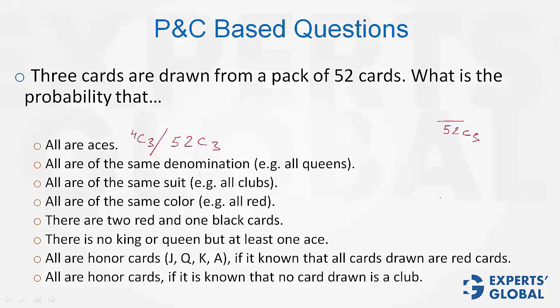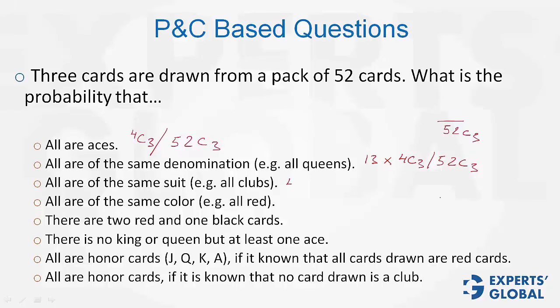Next, all are of the same denomination. In all, there are 13 denominations. So 13 times the probability for each denomination. The probability is 4C3 divided by 52C3 for each denomination. Because for each denomination, there are 4 cards, out of which 3 can be chosen in 4C3 ways.